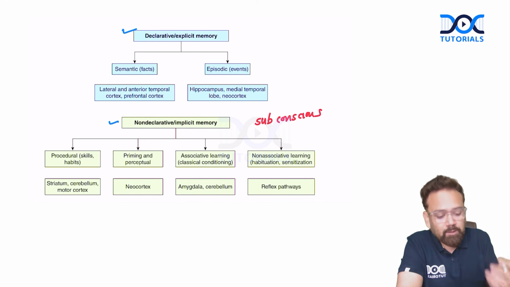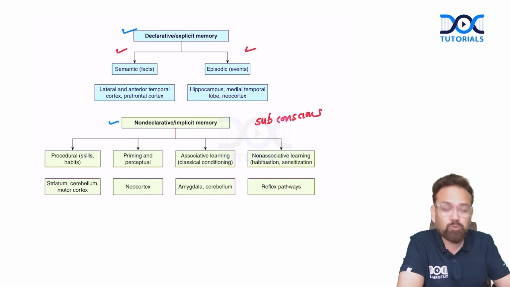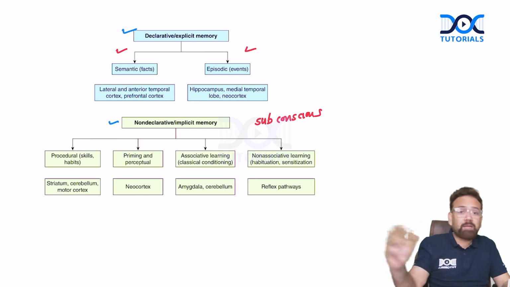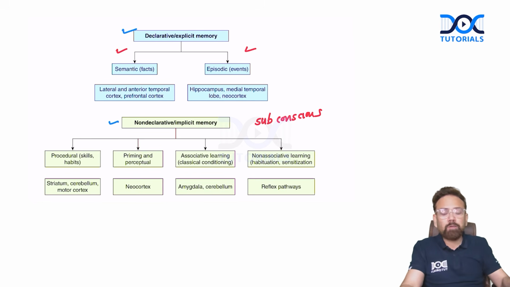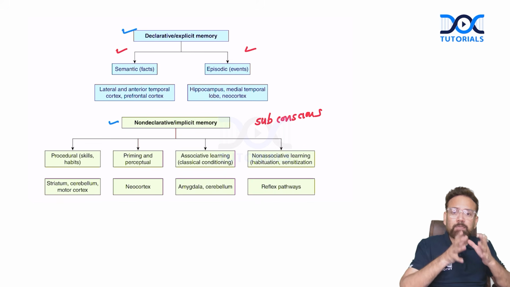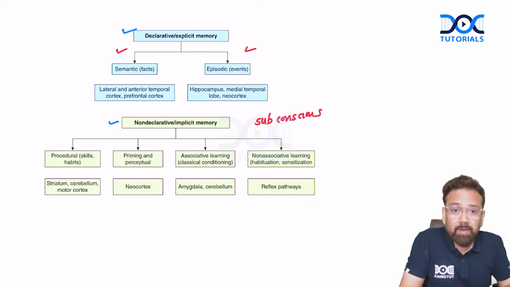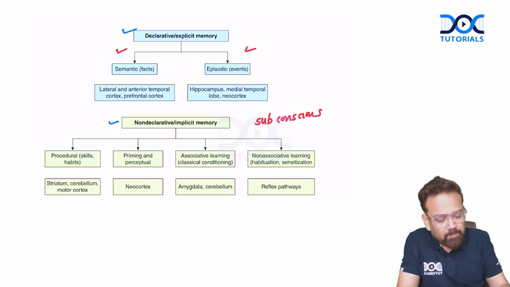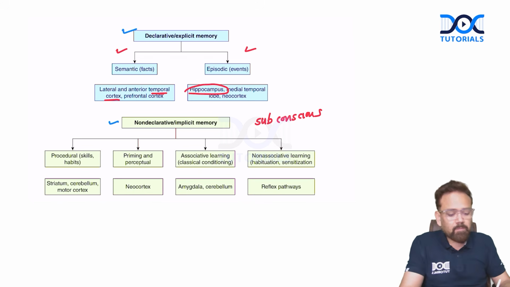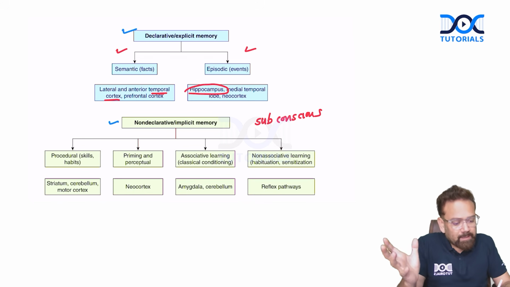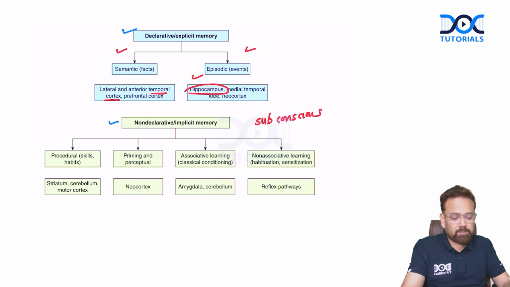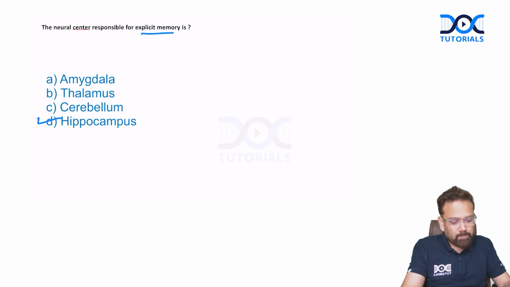Declarative, you can declare. Now, that can be factual or that can be episodic. Some fact can be there: what is your name? Or how was your first day in medical college? That is an event, episodic. So declarative or explicit memory can be of two types: semantic or episodic. The temporal cortex has a very important role, especially the hippocampus. So lateral anterior is for semantic and medial is for episodic, along with the hippocampus in the temporal cortex. That was asked. The answer will be hippocampus.